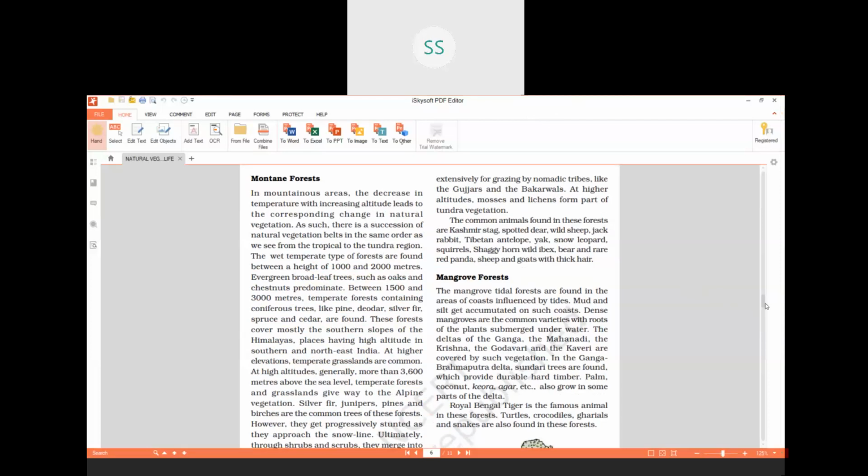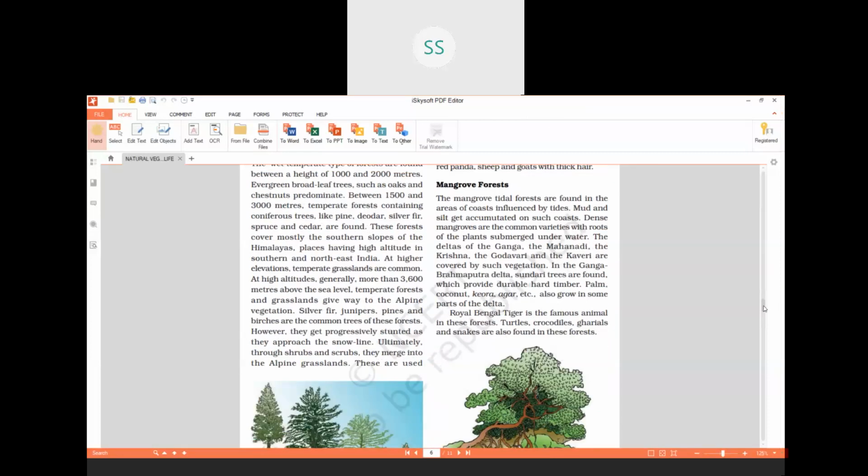Definitely, as you go higher, children, the trees will become a little stunted. There will be fewer trees and their height also will reduce, because as you go higher temperature further declines.